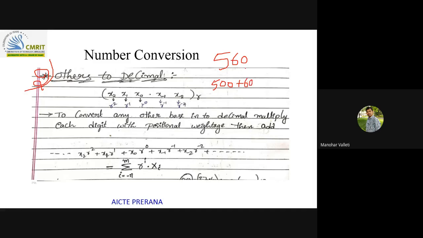If I take 566, let us say 500 plus 60 plus 6. So each digit will have some positional value, right? This is the 1st position, this is the 10th position, this is the 100th position, like 10 power 2, 10 power 1, 10 power 0. The same concept will apply when you are doing this others to decimal.